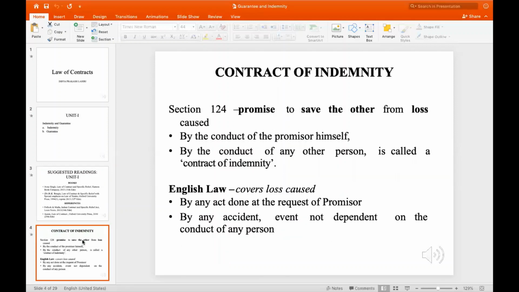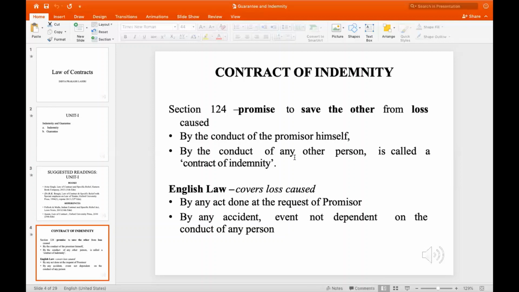First, Section 124 of the Indian Contract Act defines the contract of indemnity. Its main purpose is to save the other person from loss caused. And how is that loss caused? The loss can be caused in two ways. First, by the conduct of the promisor himself, or by the conduct of any other person who is responsible for causing the loss. That is known as the contract of indemnity.